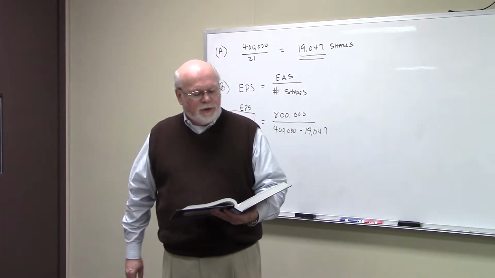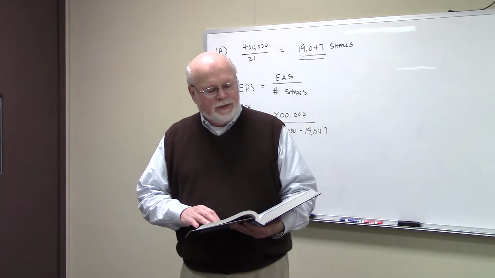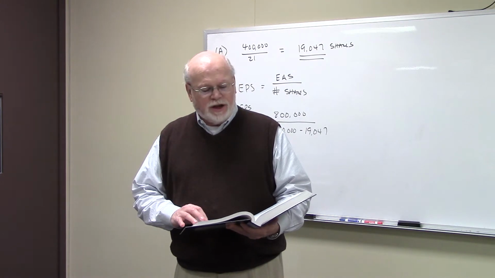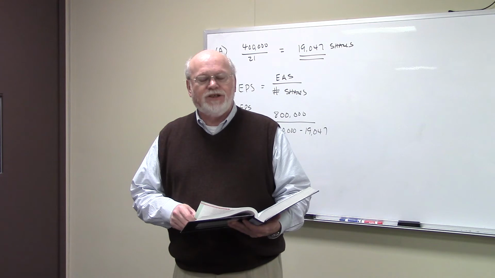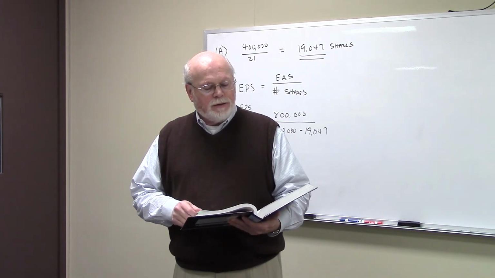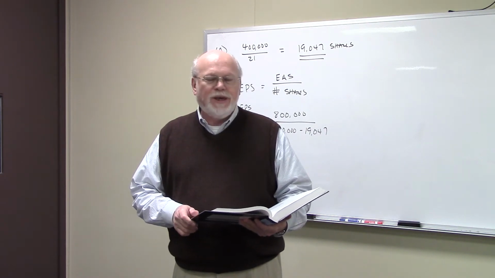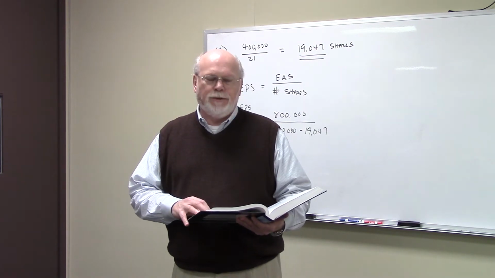It reads as follows: the following financial data on the Bond Recording Company are available. It tells us that earnings available to the common stockholders is $800,000. The number of shares of common stock outstanding right now is 400,000. Earnings per share is $2. Market price per share right now is $20. And they tell us that the PE ratio, the price to earnings ratio, is 10.